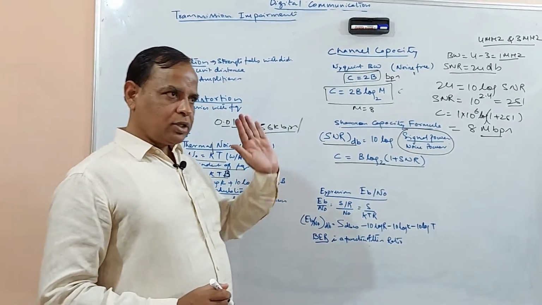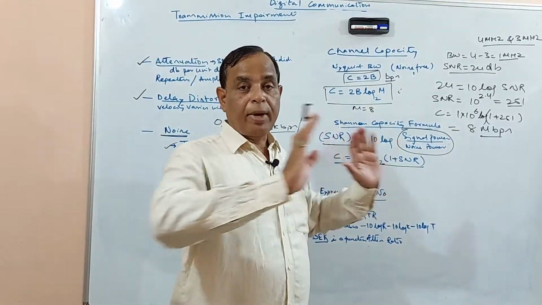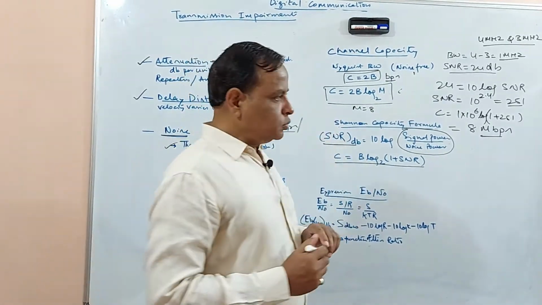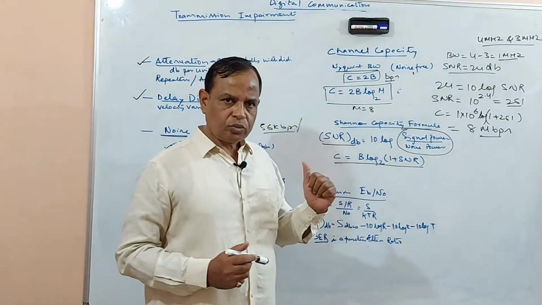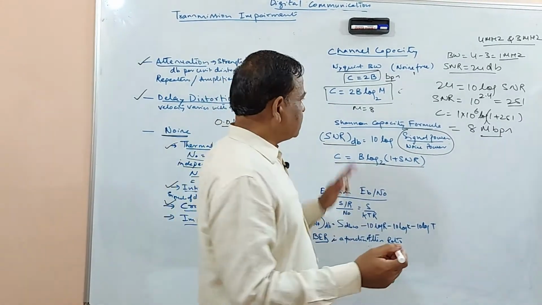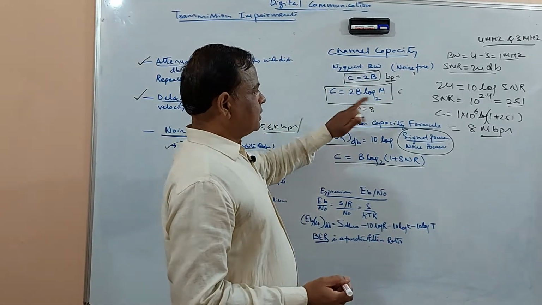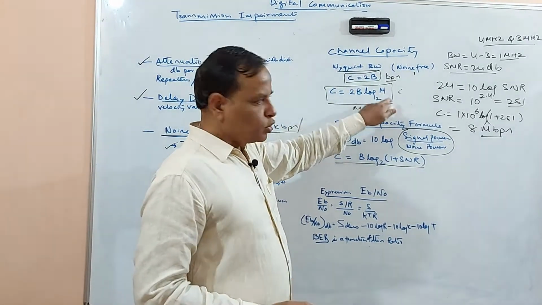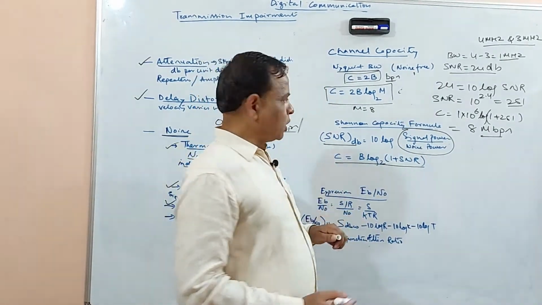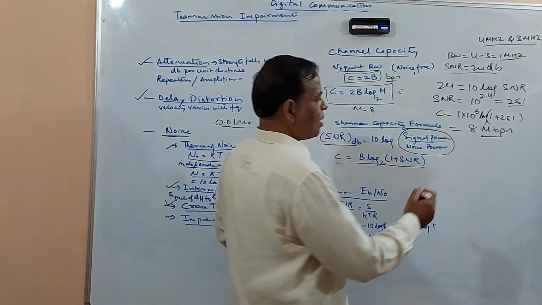Now the capacity of this particular channel is 8 megabits per second. Again, in order to decide the transmitter parameters, like how many levels are required so that you can achieve this 8 megabits per second, we use this formula.